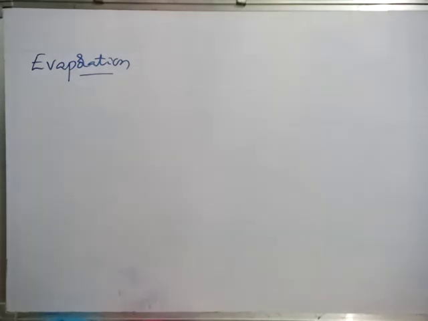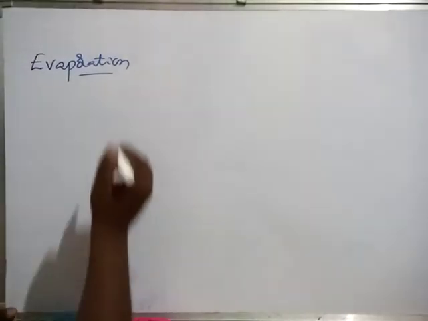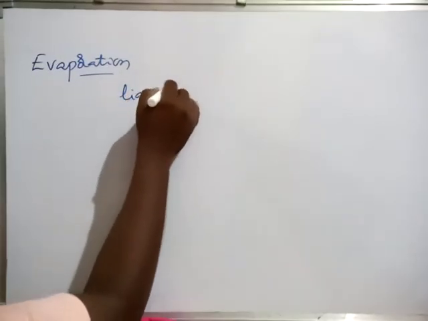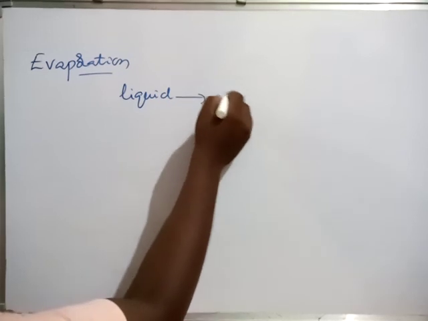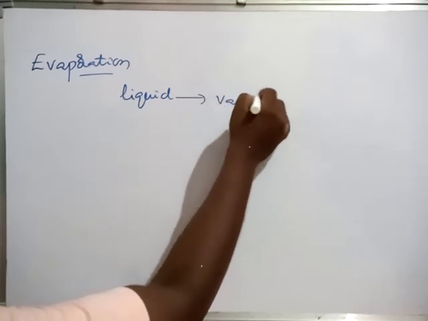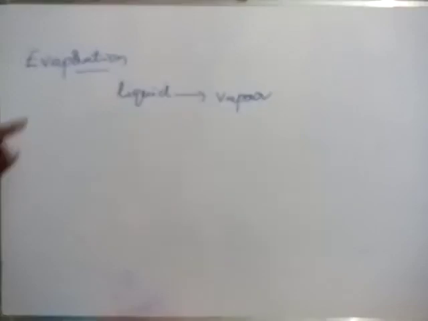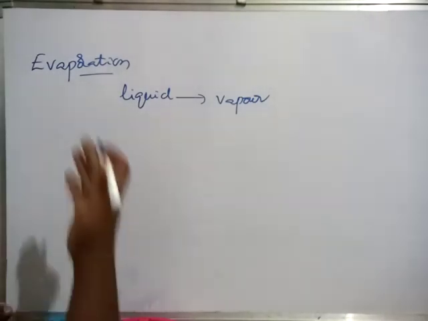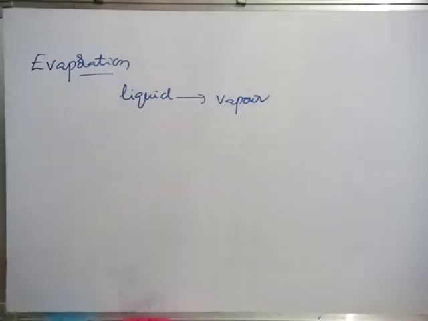What is evaporation? Evaporation is one type of conversion of liquid into vapor state. Conversion of liquid into vapor state is what we call evaporation. Okay, how can we observe this evaporation in daily life?